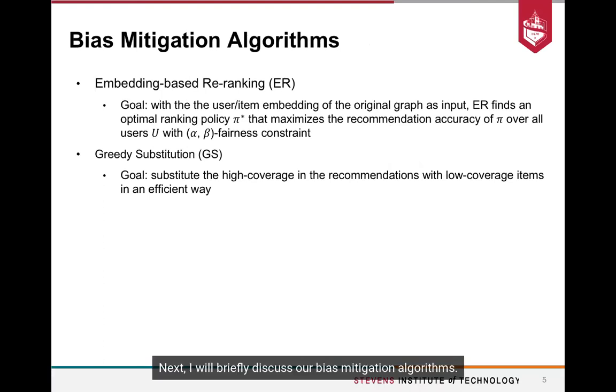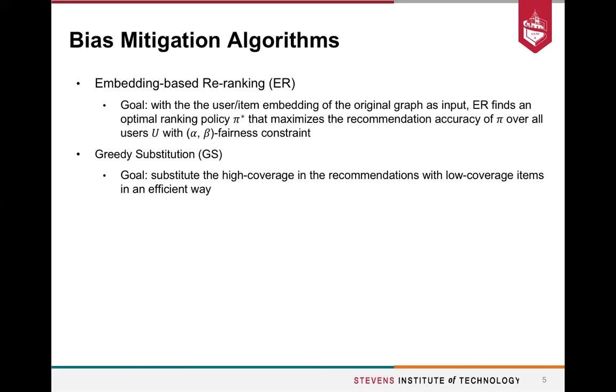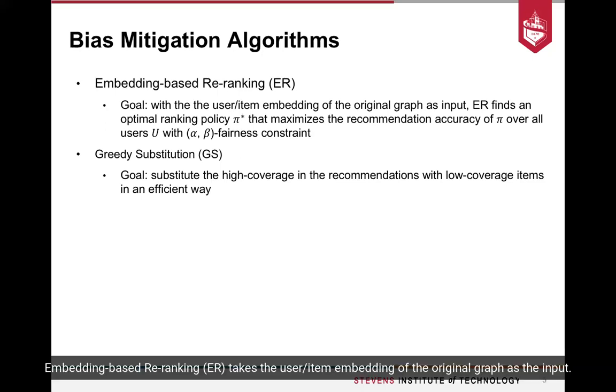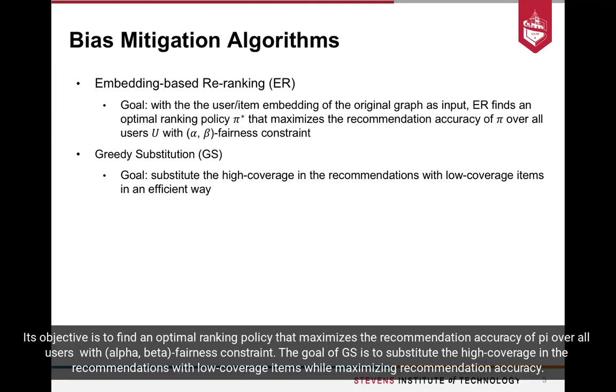Next, I will briefly discuss our bias mitigation algorithms. Embedding-based re-ranking takes the user-item embedding of the original graph as input. Its objective is to find an optimal ranking policy pi that maximizes the recommendation accuracy over all users with the alphabet fairness constraint. The goal of GS is to substitute the high-coverage items in the recommendations with low-coverage items while maximizing the recommendation accuracy.